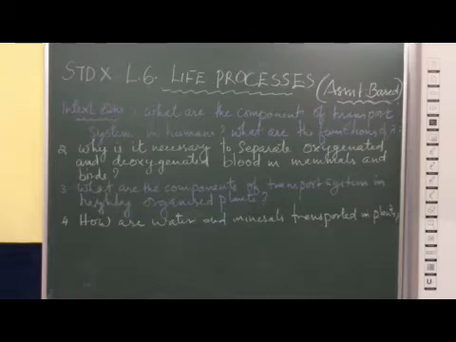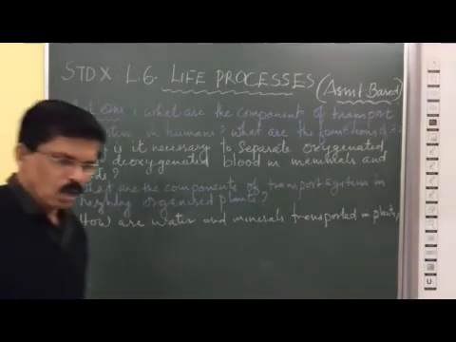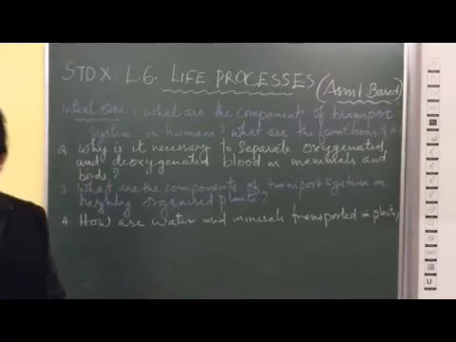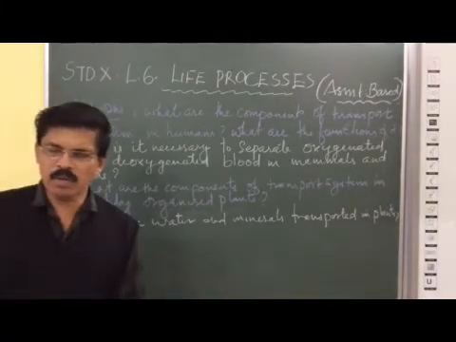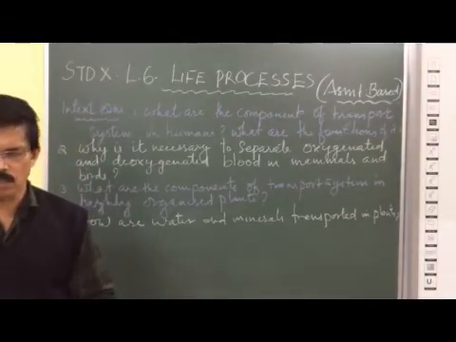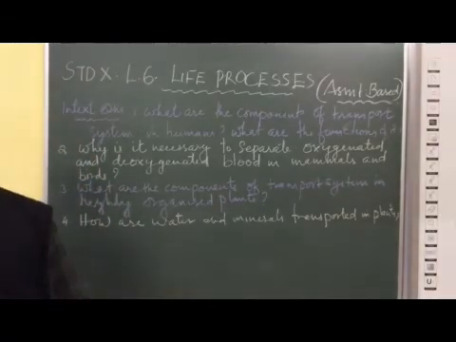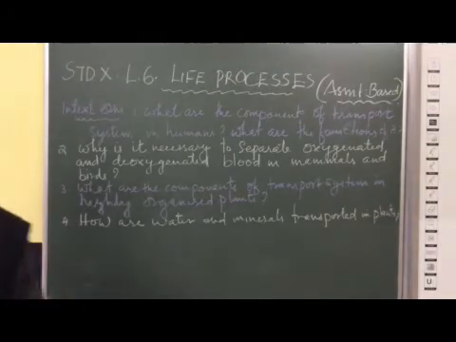Okay. Now, third question: what are the components of transporting system in highly organized plants? Highly organized plants are the higher plants. Gymnosperms and angiosperms are the highly organized plants. They have a well-developed vascular system or conducting system, which consists of xylem and phloem. Xylem transports water and minerals from the roots to all body parts.